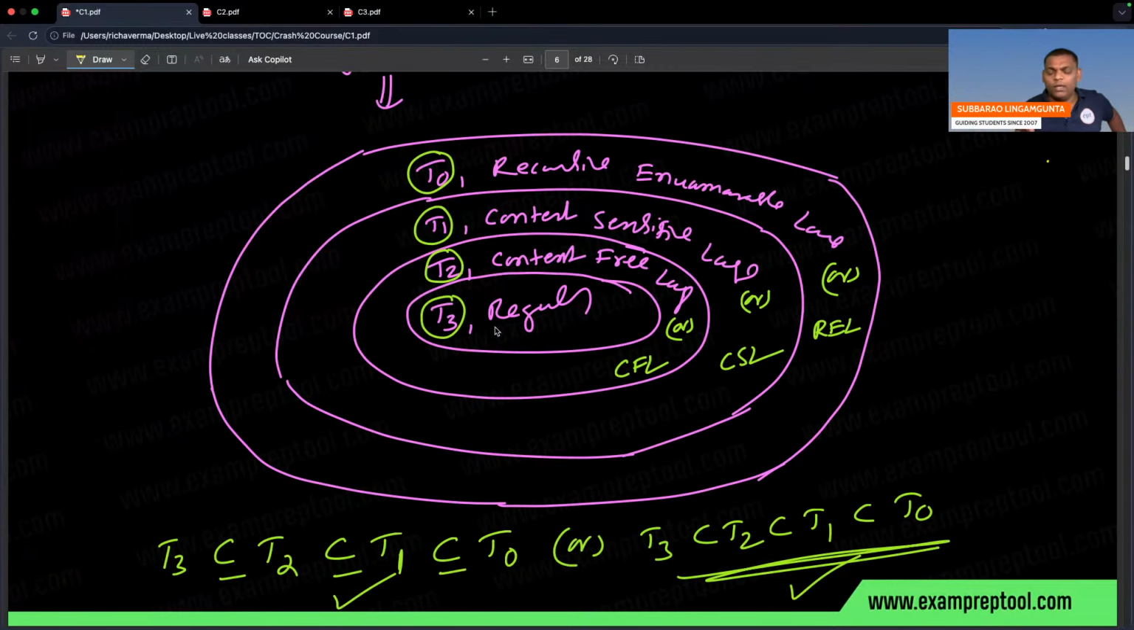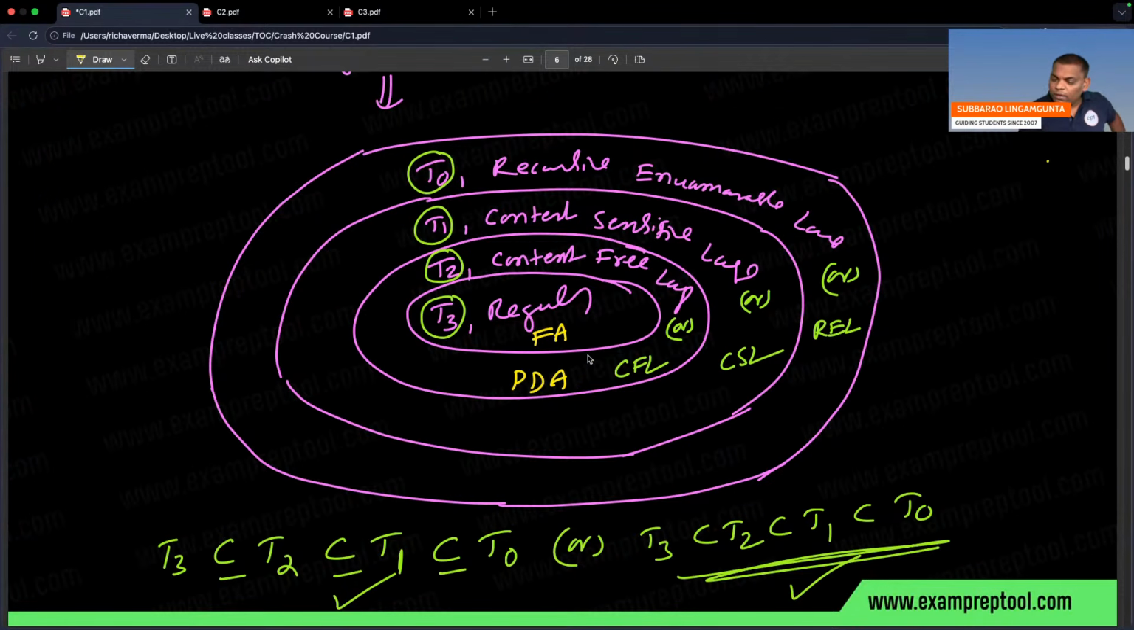In a similar way, T3 language means regular language, accepted by a machine called finite automata. Regular languages are accepted by finite automata, like Indians accepting the Hindi language. Indians understand Hindi. In a similar way, context free language is accepted by push down automata, PDA.